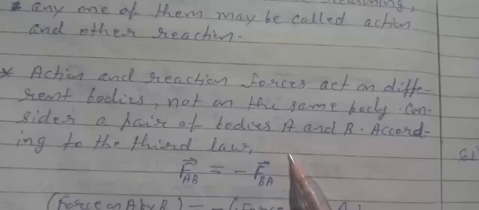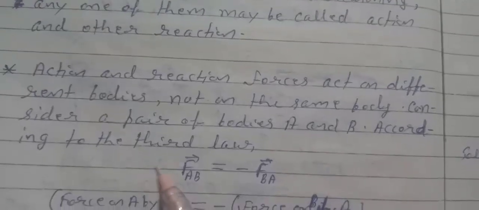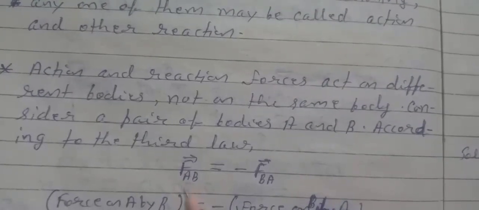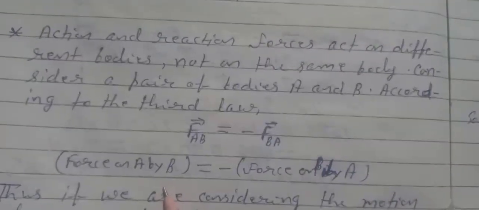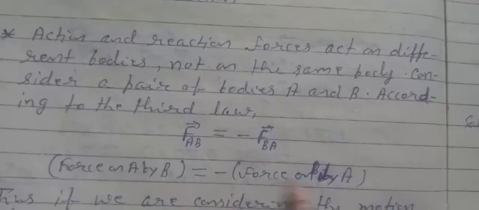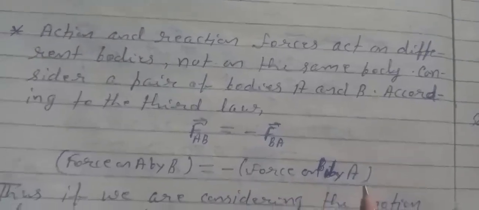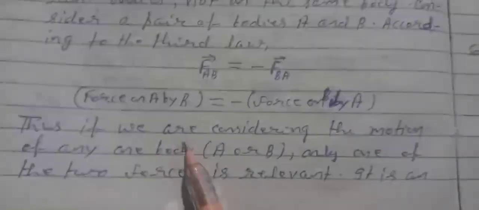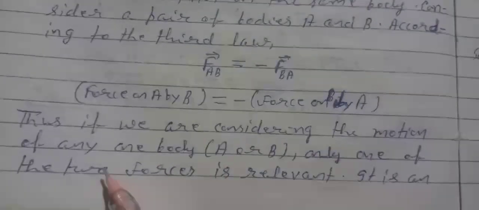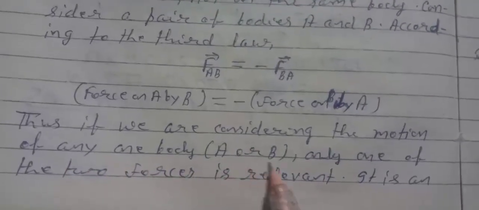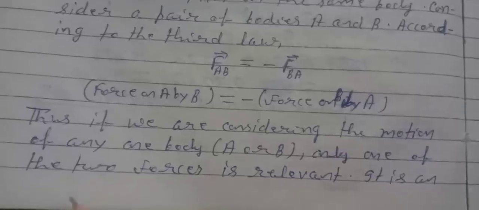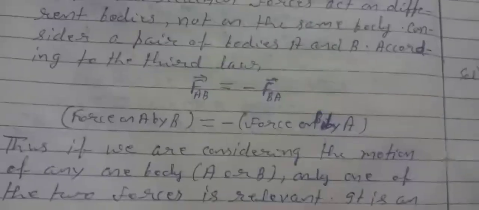Consider a pair of bodies A and B. According to the third law, FAB equals minus FBA. That is, force on A by B equals minus of force on B by A. Thus, if we are considering the motion of any one body, A or B, only one of the two forces is relevant.